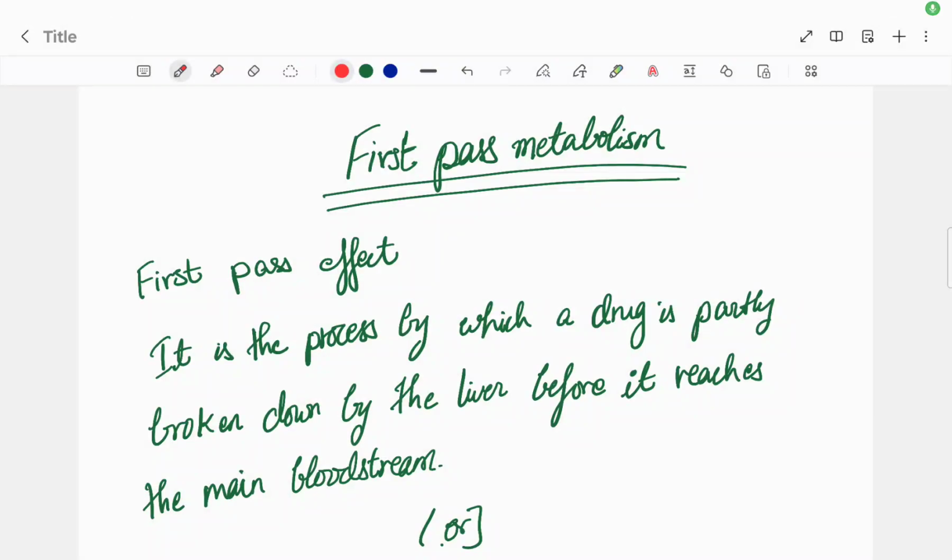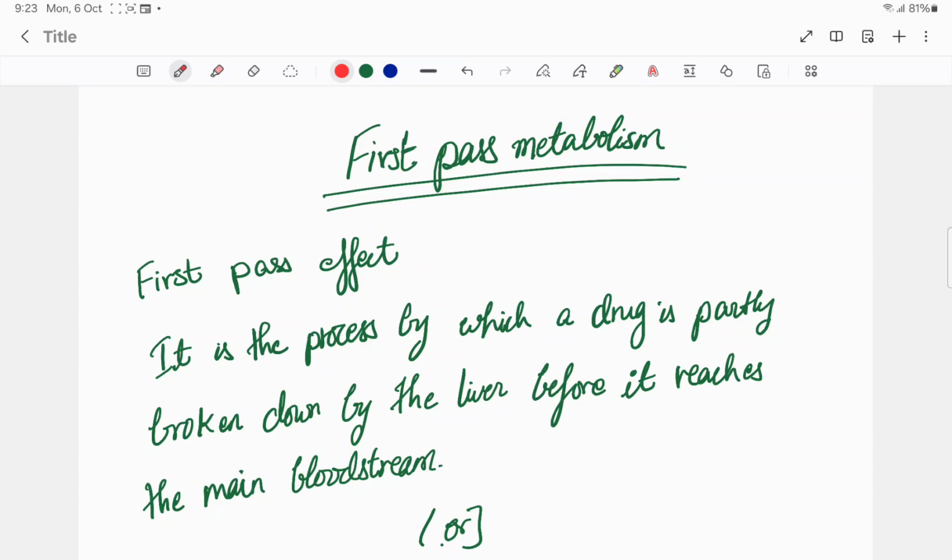Hi friends, in this video I'm going to explain the first pass metabolism topic. Everyone might be aware of the term first pass metabolism, and most of you also know the definition. But if you ask a detailed question about first pass metabolism, students are not able to say. First pass metabolism is a simple, understandable topic. So I'm going to explain it in detail in this video.